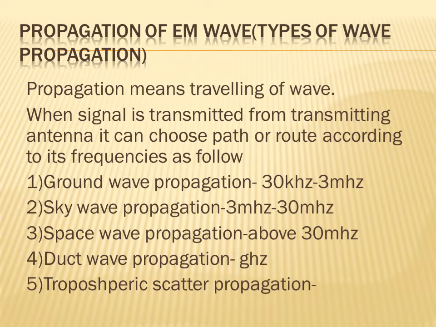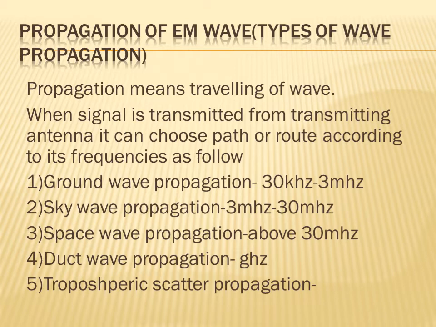Okay, next one, third one, it is the space wave propagation. From transmitter to receiver in a straight line, space wave propagation takes place. So there are three basic propagations: ground wave, sky wave and space wave.